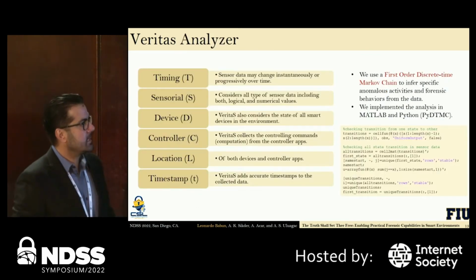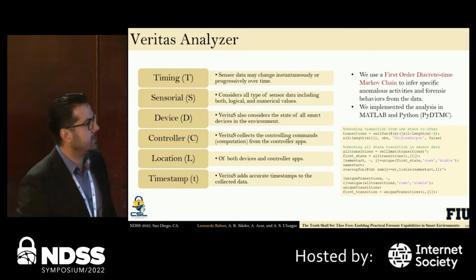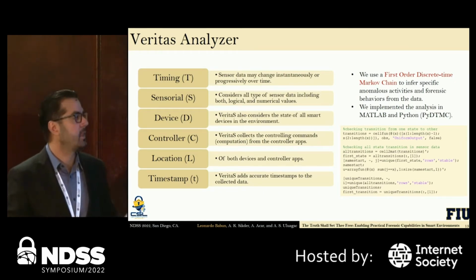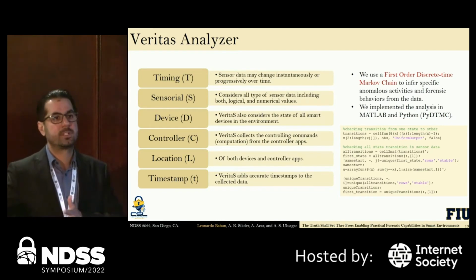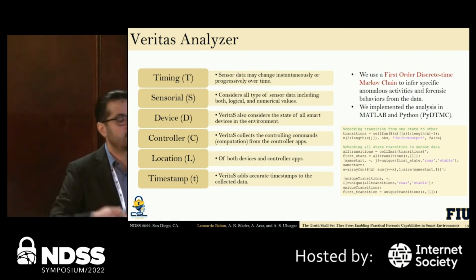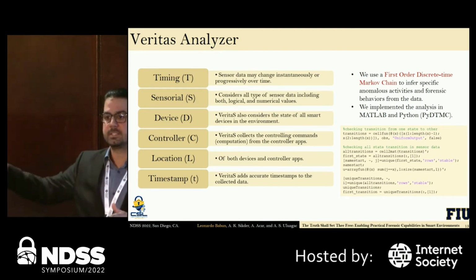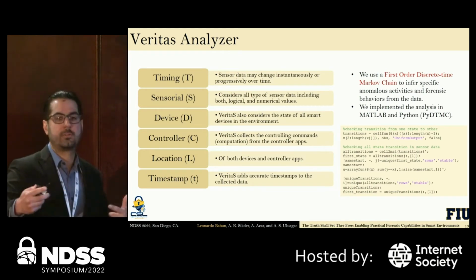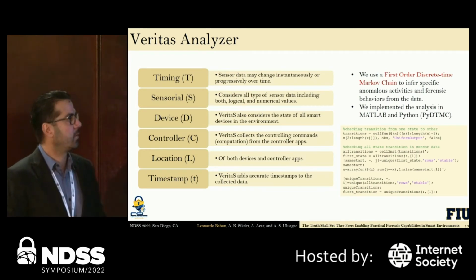As for the analyzer, we are focusing on five main types of data. First, timing information: how the sensor information, or the data that we collect from the smart environment, changes over time. Some sensors can react instantly, automatically to changes. Some sensors need to react to changes from other devices.